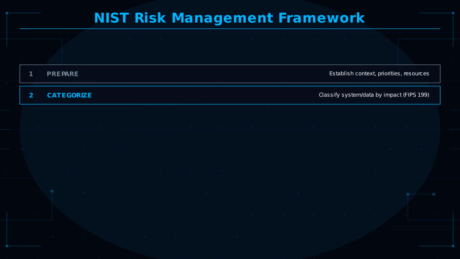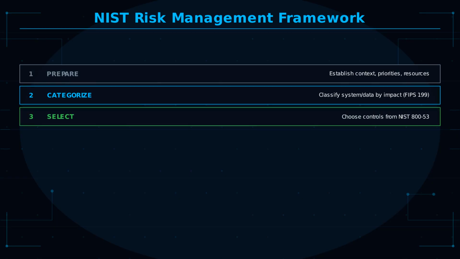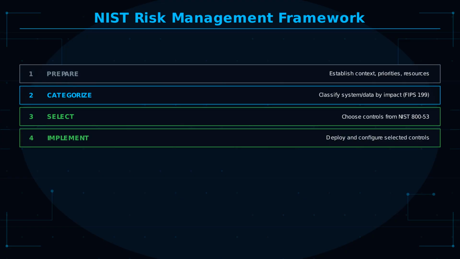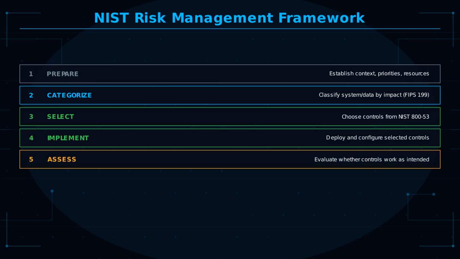Step 1. Prepare. Establish the context, priorities, and resources before starting. Step 2. Categorize. Classify the information system and its data based on impact. FIPS 199 and NIST 800-60 guide this step. Step 3. Select. Choose appropriate security controls from NIST 800-53. Step 4. Implement. Deploy and configure the selected controls. Step 5. Assess. Evaluate whether controls are implemented correctly and producing the intended outcome.